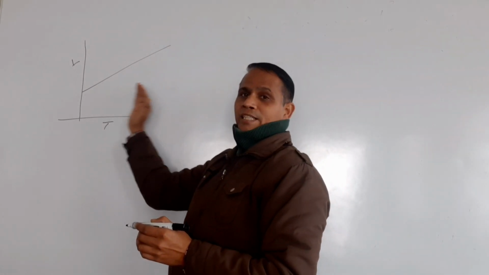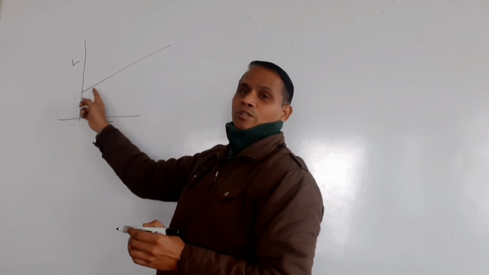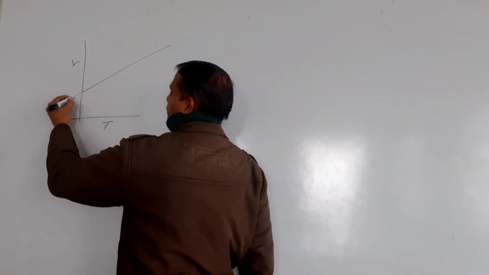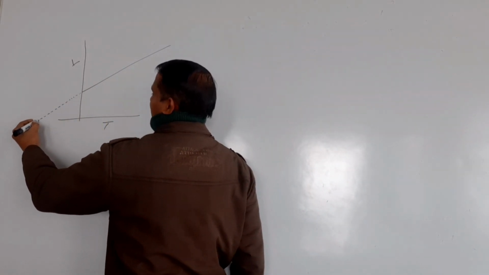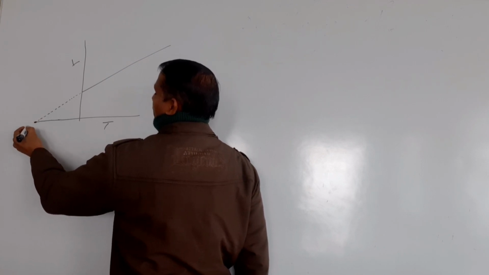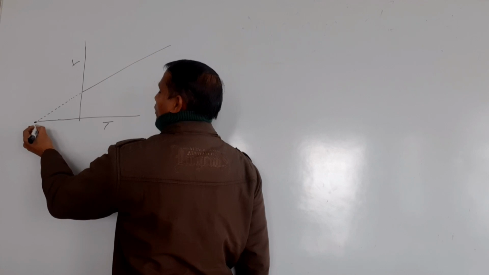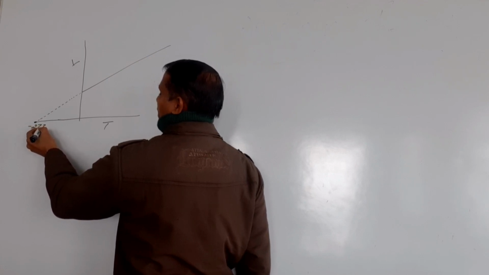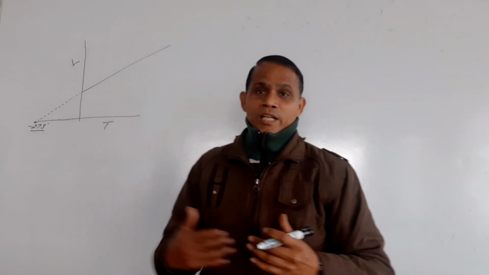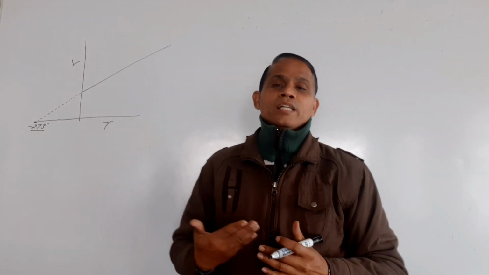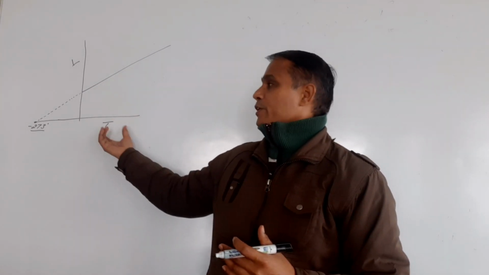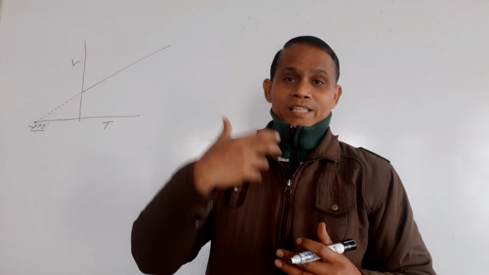So if I decrease the temperature and plot this graph in the reverse direction, I will get a graph like this. This line will touch the x-axis at a temperature of minus 273 degrees. At minus 273 degrees, students, the volume reduces to 0.